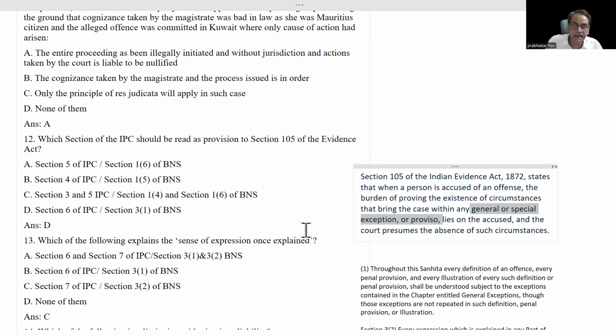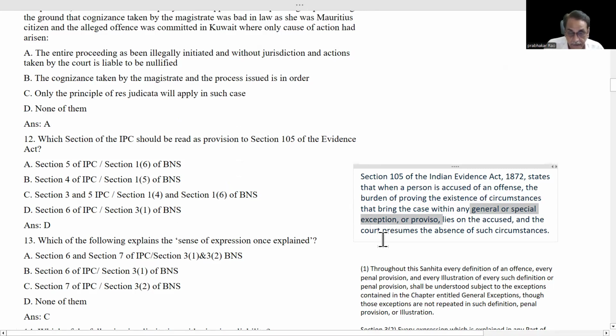If he seeks immunity, that he is a child, that's why the offense he has committed is not an offense under chapter 3, then also the burden is on the child himself that he is below 7 years of age. That means not the child, the guardian of that child has to prove to the court that he is below 7 years of age.